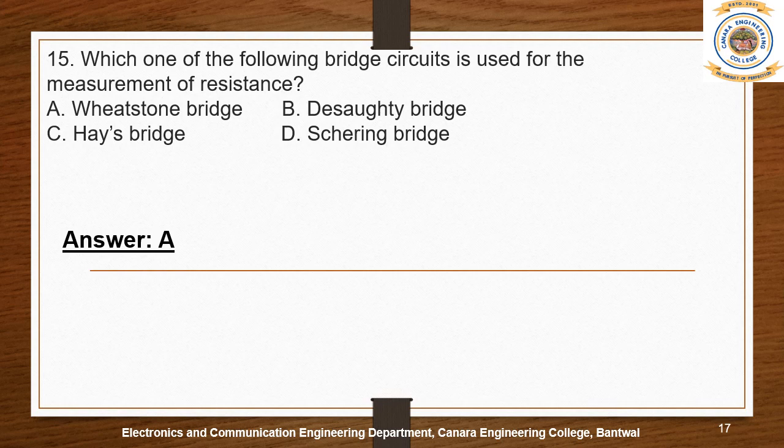If we observe the Wheatstone bridge connection, it basically has four arms, and each arm has resistors connected. So by knowing all the resistors, we can find out the unknown resistance in the bridge. This is the application of the Wheatstone bridge.